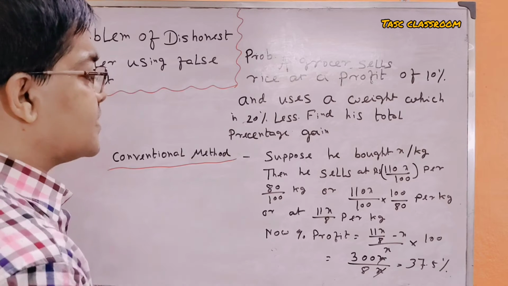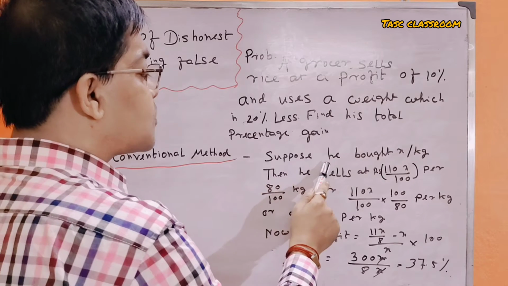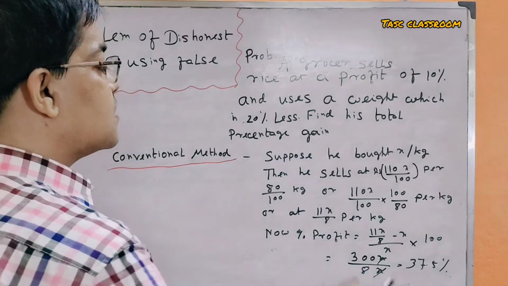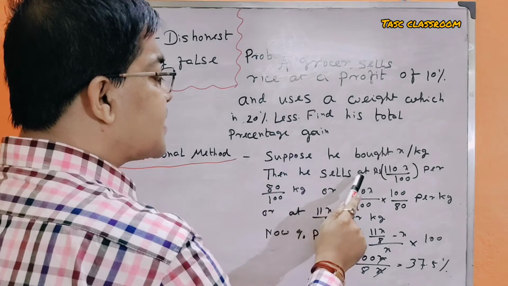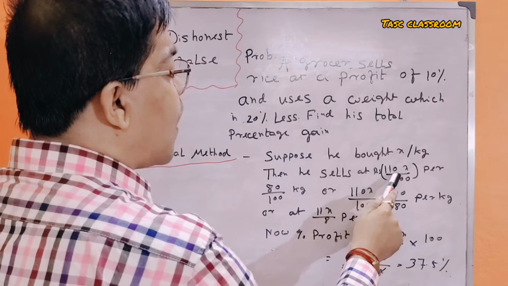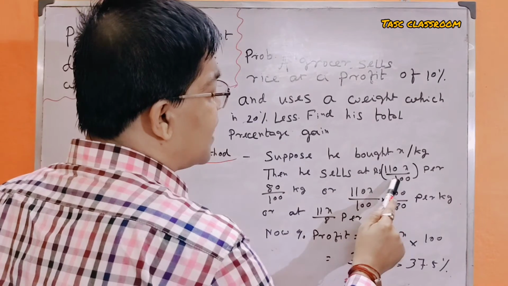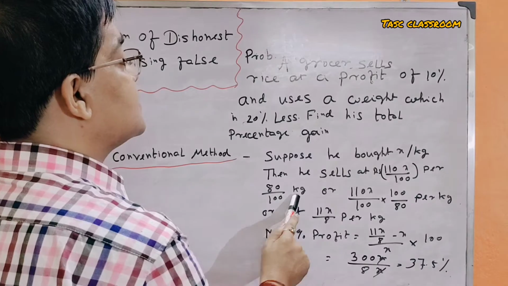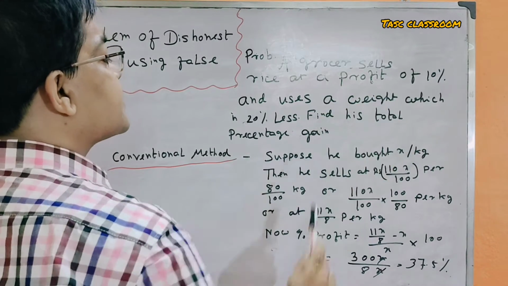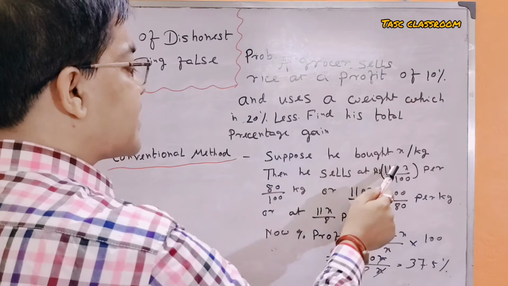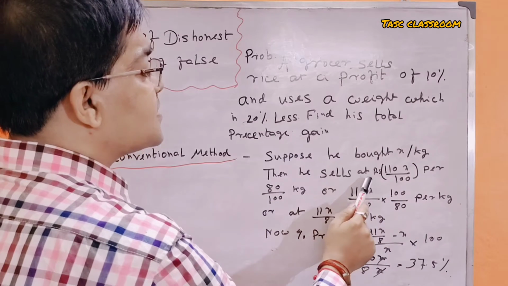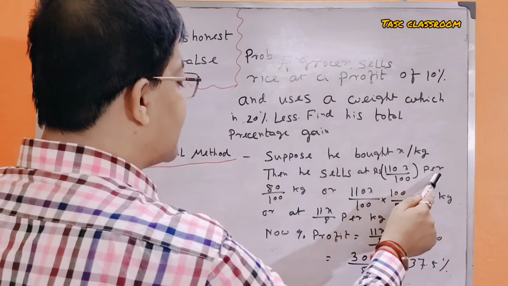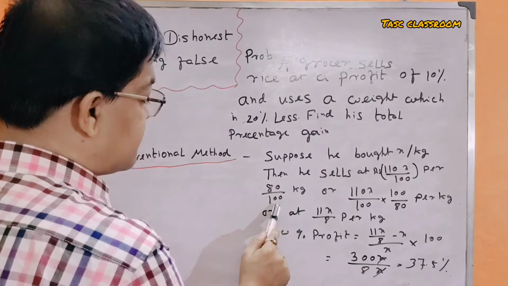The conventional method is: suppose the grocer bought rice at rupees x per kg. Then he sells at rupees 100x upon 100 per 80 by 100 kg. Since profit is 10%, he sells at rupees 110x by 100 per 80 by 100 kg.